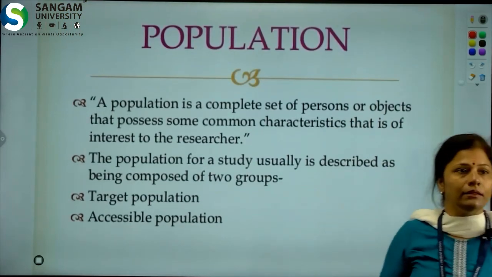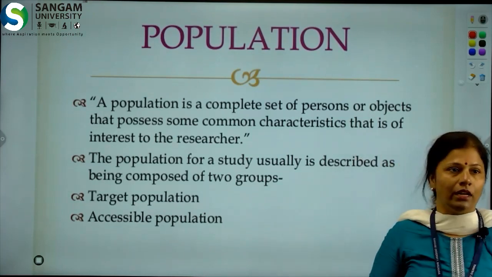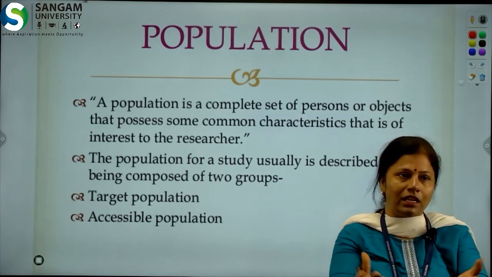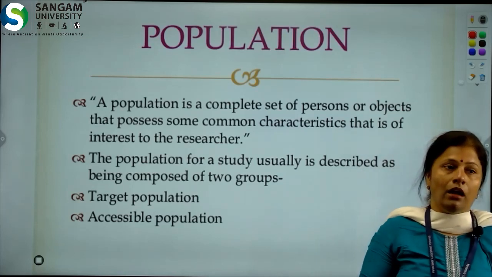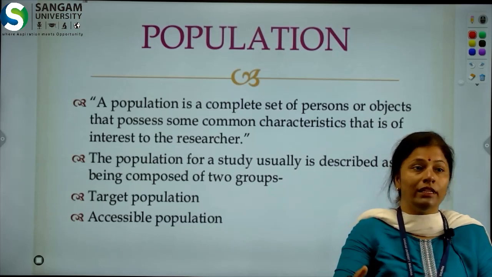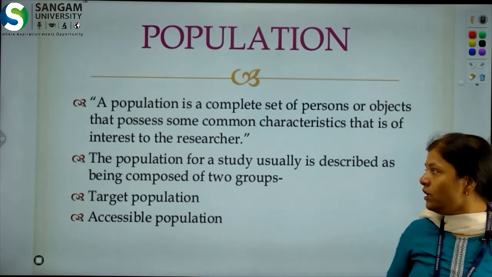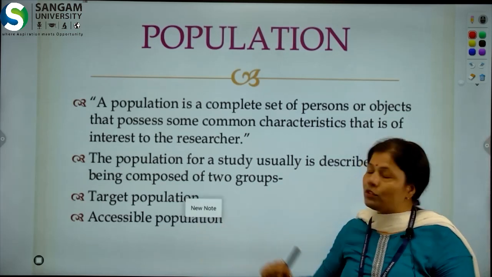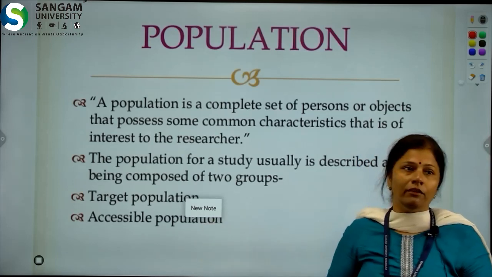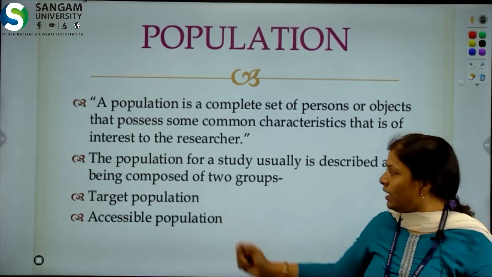Basically, we can classify population into two terms: target population and accessible population. Target population is, as in our example, the 1000 working women. But sometimes our research study is of a type where we cannot access all the 1000 working women, we cannot reach them and cannot collect data from them. Suppose we have 200 working women as our target population, and only 150 working women's data we can collect easily, we can access those 150 women, then it is known as our accessible population.